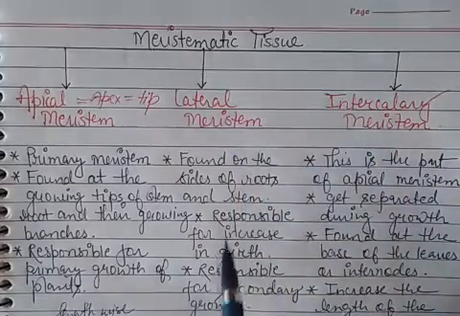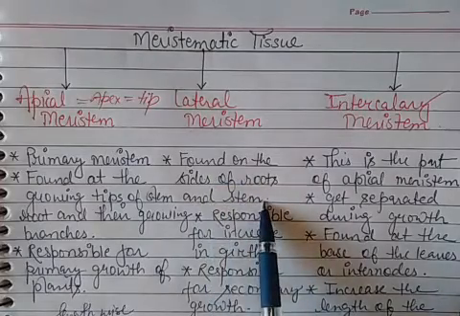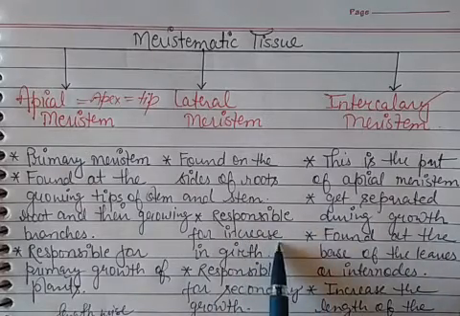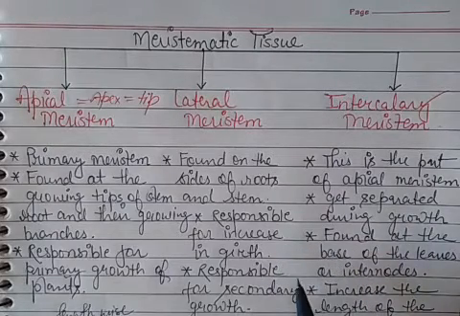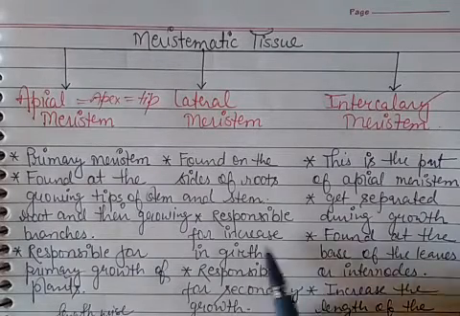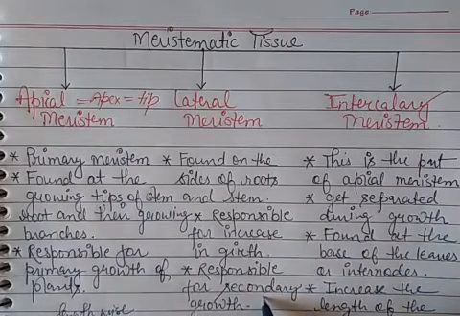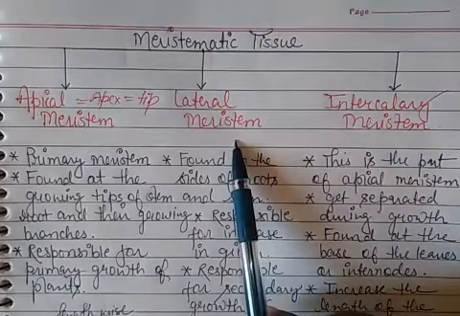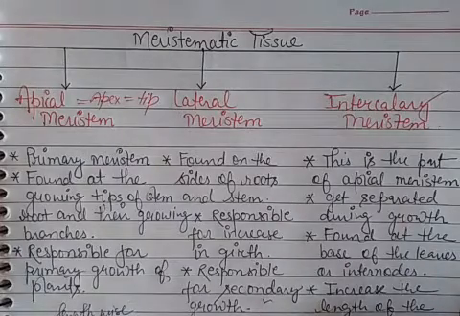meristematic tissue is lateral meristem. And where are they found? They are found on the sides of the roots and stems, and they are responsible for the increase in girth. They increase the width and thickness of the plant's stem and root. This kind of growth, the growth in the girth or width or diameter, is known as secondary growth. So you can say that the secondary growth is done by the lateral meristem, or the lateral meristems are responsible for the secondary growth in the plants.